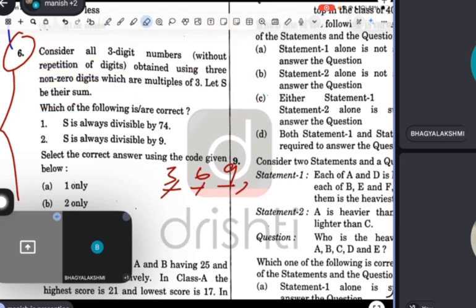Any doubt? Tell, till here any doubt? No. Because the question is saying that the number should be a multiple of 3. So 3, 6, 9. Non-zero, 0 I cannot take.